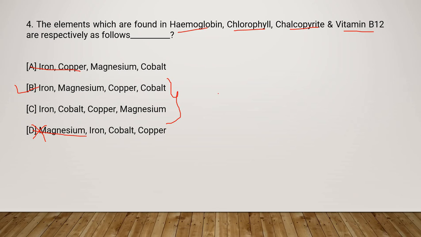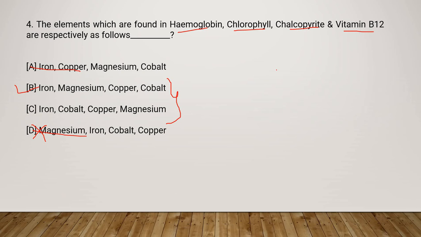Okay. So next, one more important point to be noted is about hemoglobin. That is a protein, as you know, which is found in your RBCs that carries oxygen in our body, and gives blood its red color. It has iron, so red color blood you can see. And chlorophyll, as you know, is a green photosynthetic pigment which is found in plants. During the photosynthesis process you read about it, and it contains magnesium obviously, and chalcopyrite is actually a principal ore of copper. And vitamin B12, as I told, is also known as cobalamin.